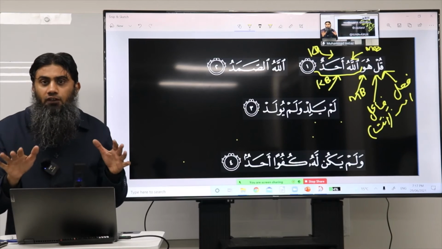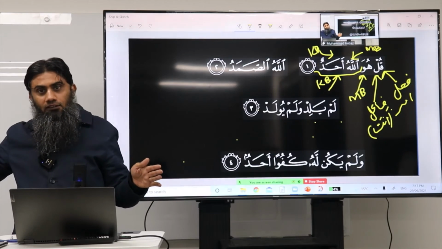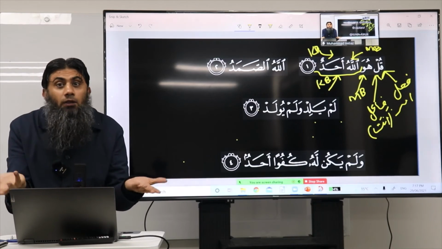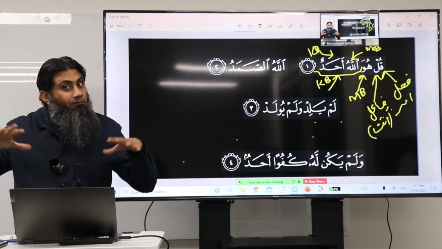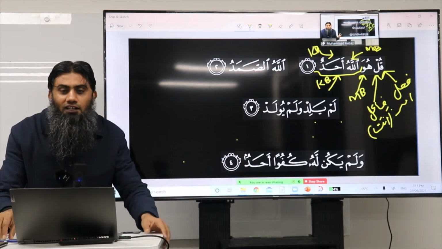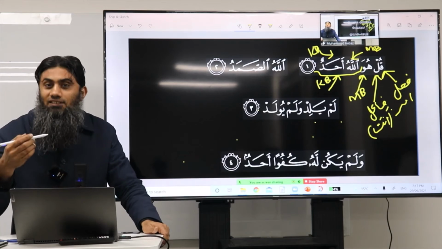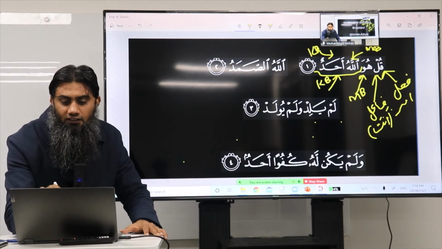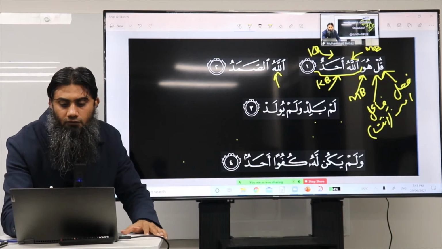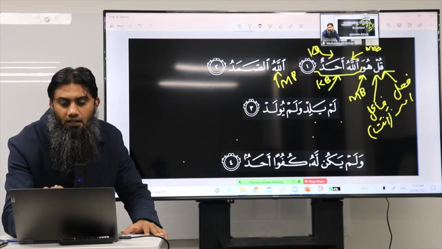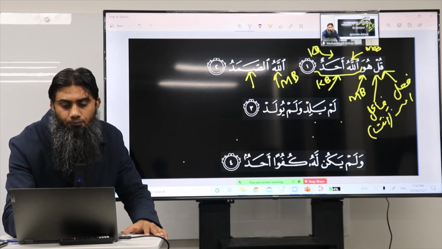Because mawsuf sifa they should link back to something, and they cannot link it back to anything. So maybe for this problem, they call Allahu as-samad something else. For example, they call this Allah the mubtada for this next sentence, and as-samad the khabar.